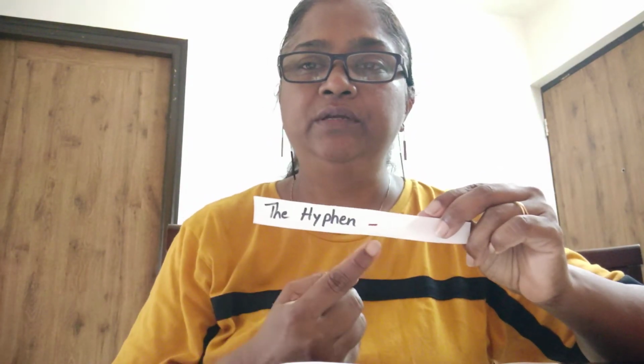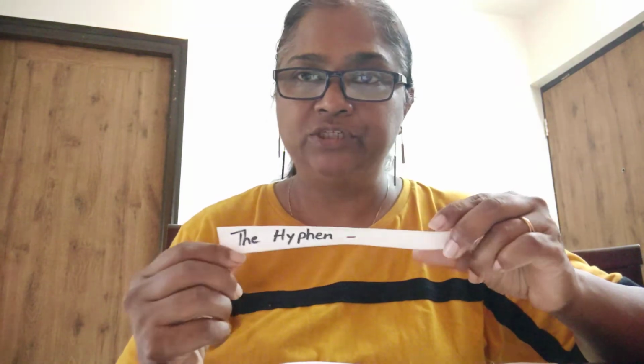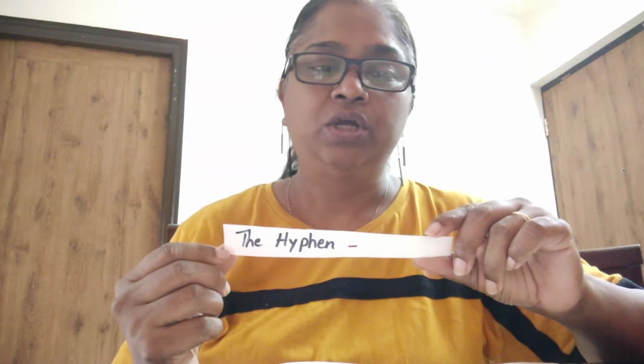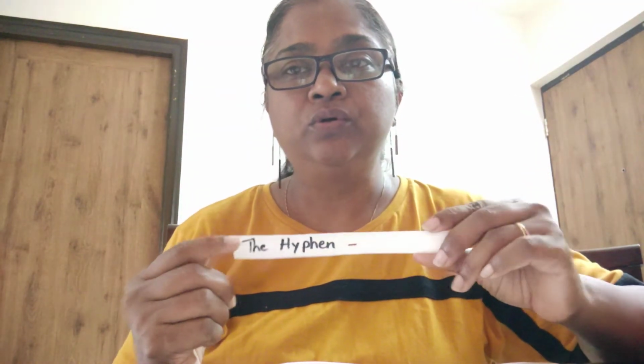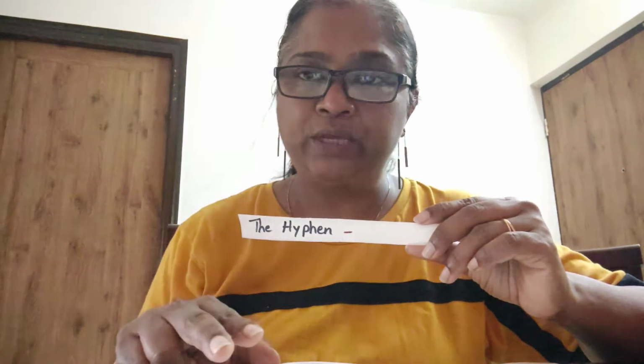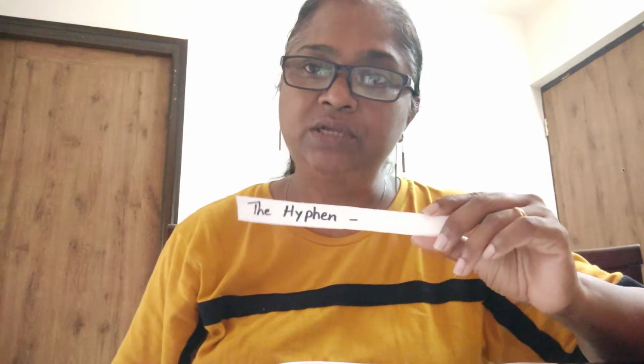The next one is a hyphen. A hyphen is just a small dash. It is used to separate two words. They are called compound words like knowledge, blackboard. So to show you that it is used together but they are two separate words, we use a hyphen.